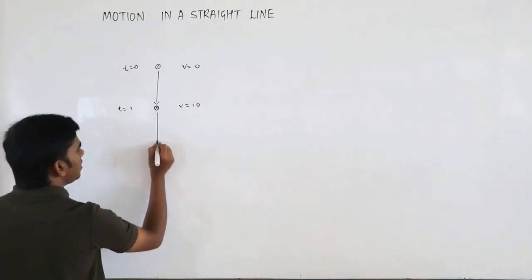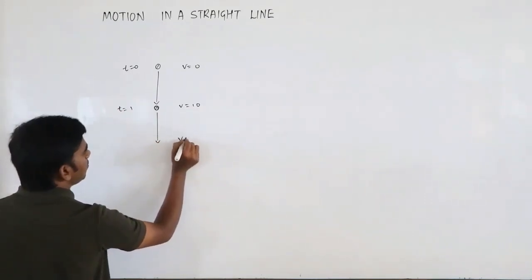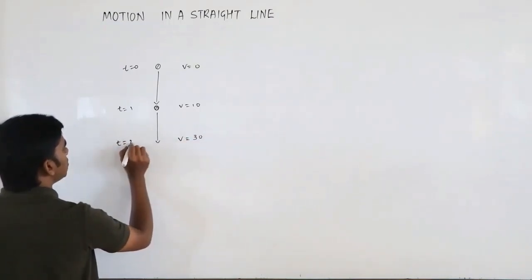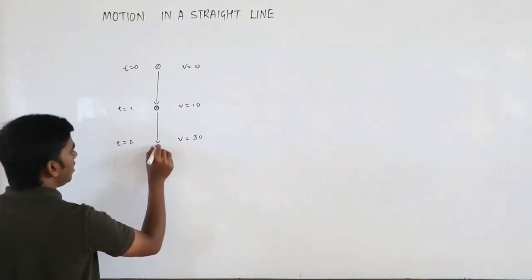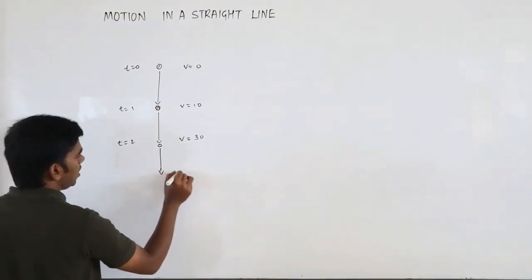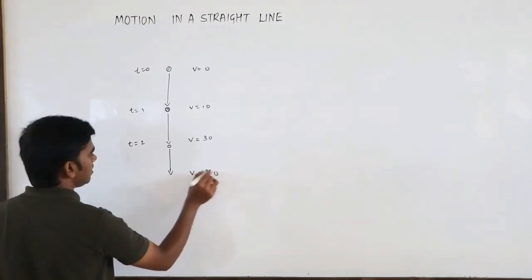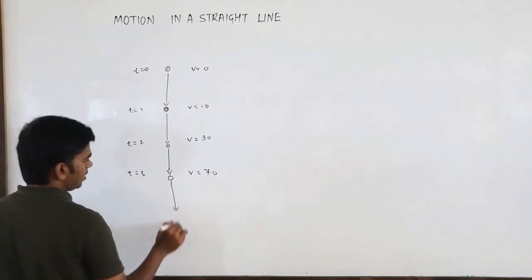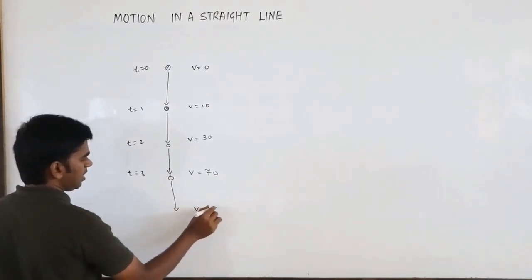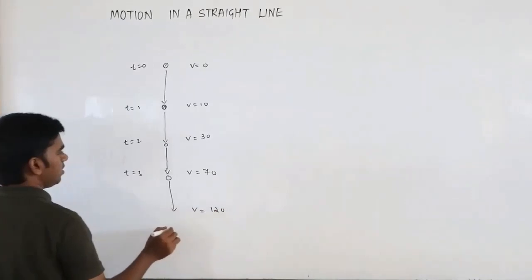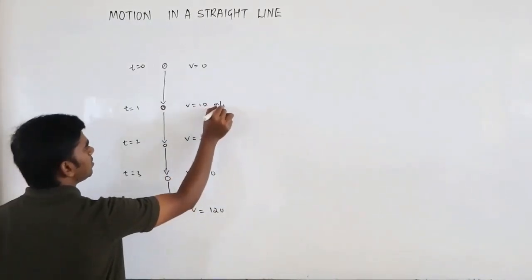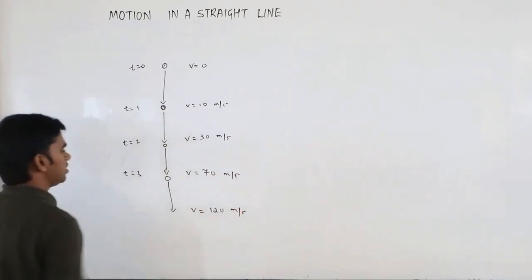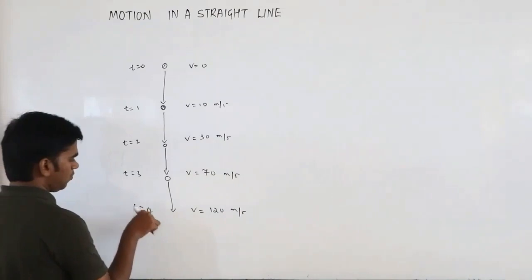Again it comes here, and the velocity becomes, say, 30, when time equals 2 seconds. Again it comes here, and the velocity becomes, say, 70, at t equals 3 seconds. Again it comes here, and the velocity will be, say, 120 meters per second, at time equals 4 seconds. All these velocities are in meters per second.